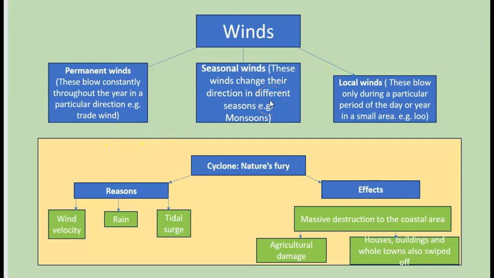Seasonal winds: we Indians every year experience the monsoon. This is an example of seasonal wind. And Lu is an example of local winds, which blow in the desert area.